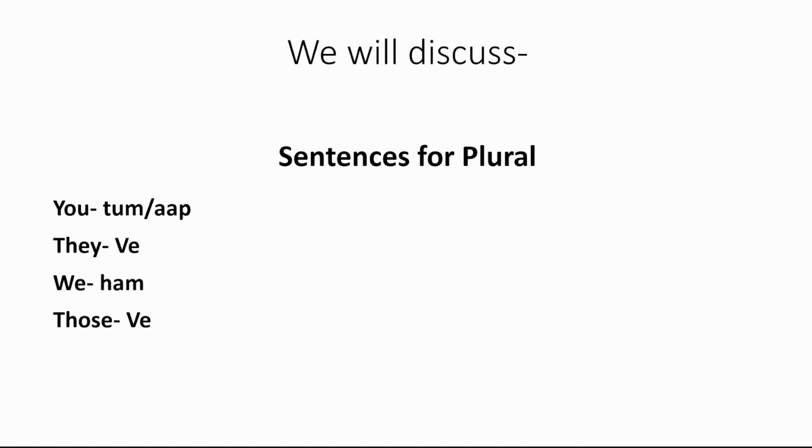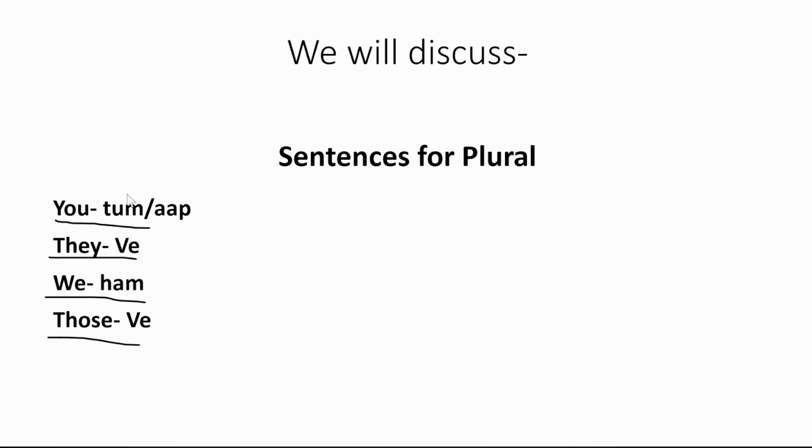Now in this video we are going to learn simple sentences for plural. Here in this video we will learn sentences for you, for they, for we and for those. So I would suggest you to write all these meanings in your notebooks. For you means tum, they means वे, we means hum, and those means वो. Please repeat after me. You means tum.